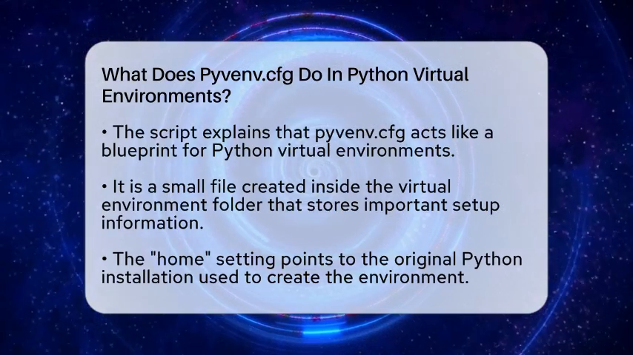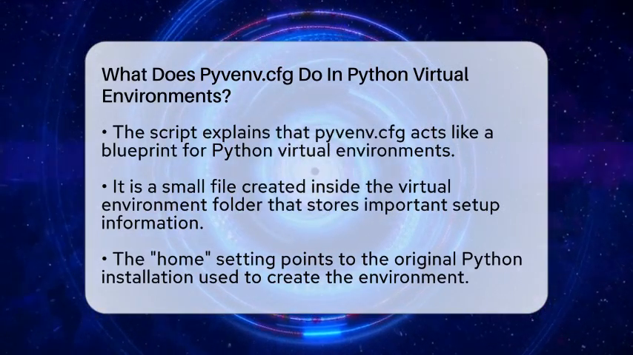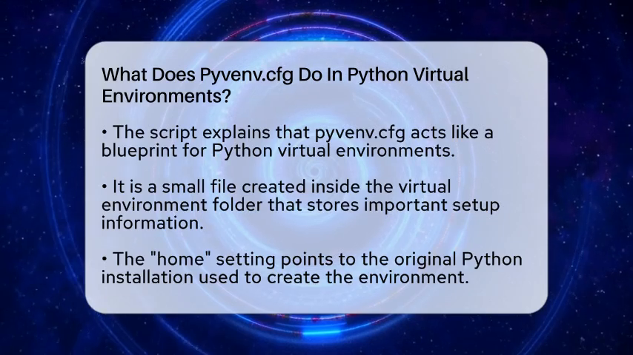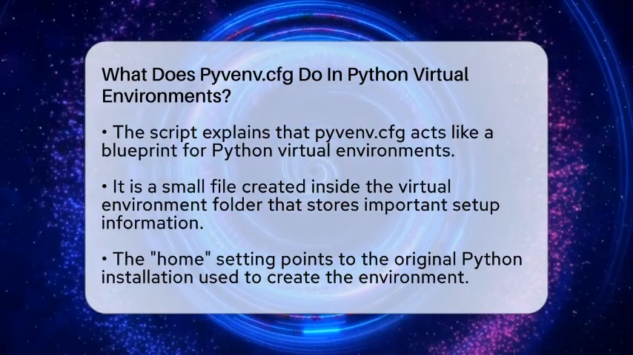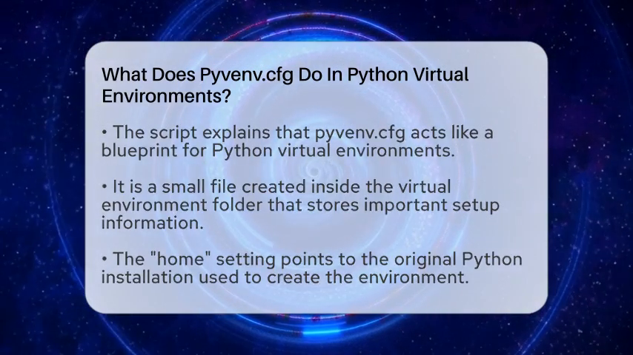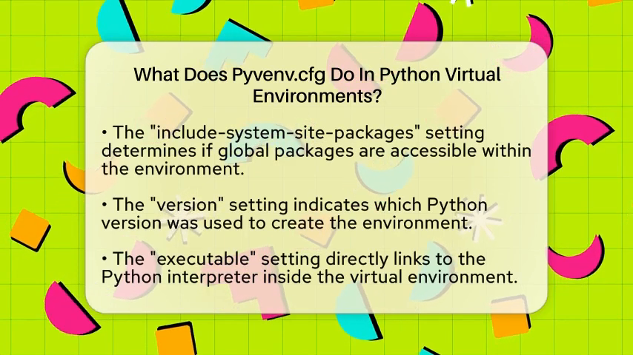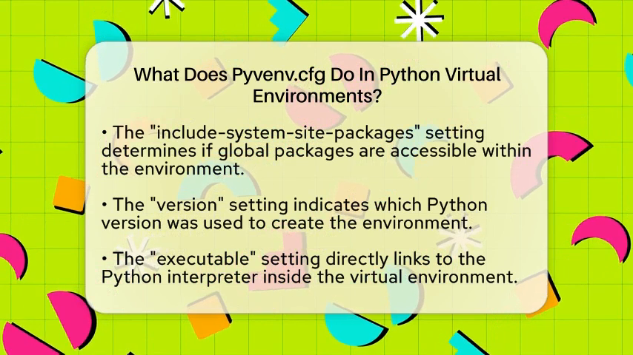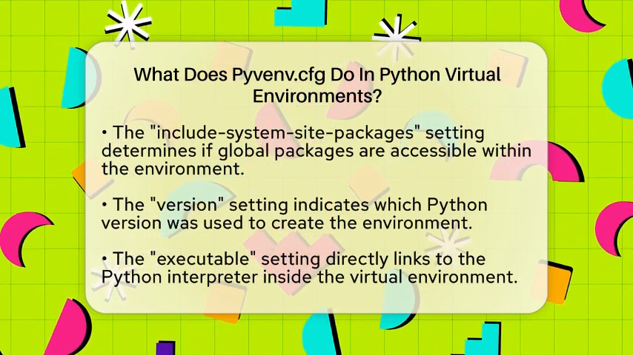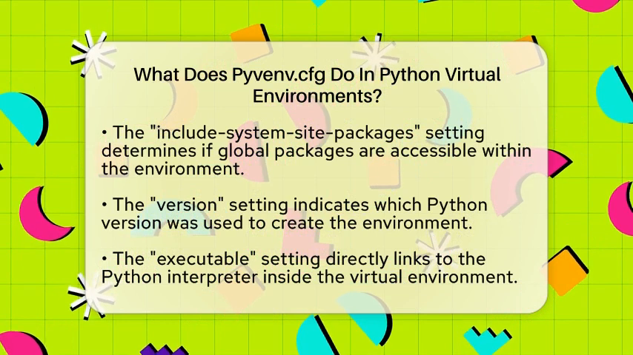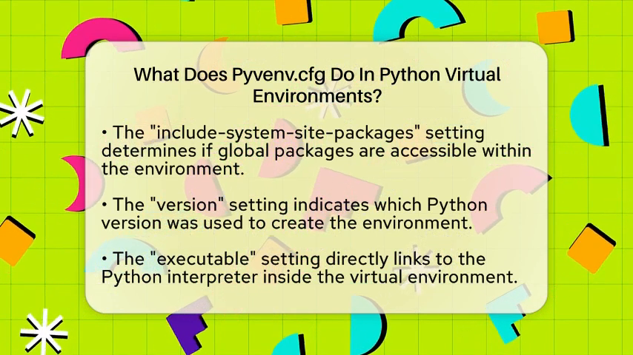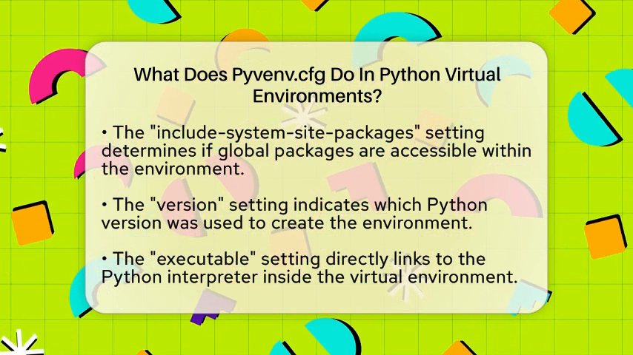This file contains key pieces of information. One is the home setting, which points to the original Python installation used to create the virtual environment. It tells Python where the main interpreter is located on your system. Another important setting is include-system-site-packages. This is a true or false value that decides if the virtual environment should include packages installed globally on your system. Usually, it is set to false to keep the environment isolated.